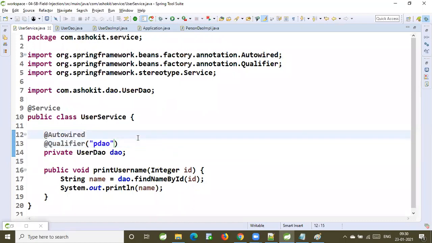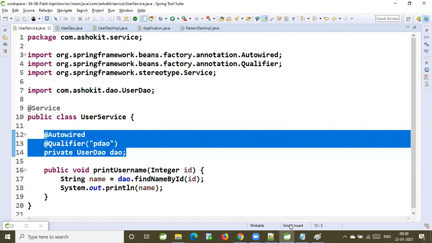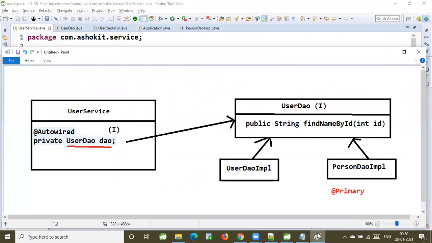So by name, in the sense, implementation class name, right? Bean name. Based on the name of the bean, it is going to identify which bean it has to inject. Now, UserDAO is available. UserDAO is what? It is an interface. For this interface, we need to have an implementation class object. How many implementation classes are available? Two.